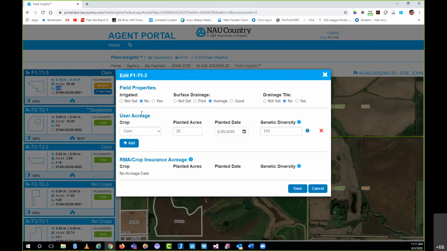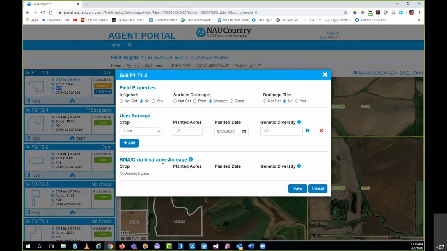And then we have our user acreage. And then finally, we have our RMA crop insurance acreage. I'm going to reference last week's call just a little bit. So if you weren't on that call, I'll apologize. I'll try to explain as best as I can without taking up too much time.